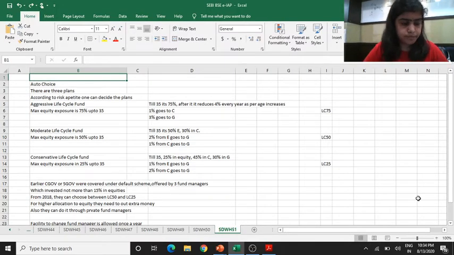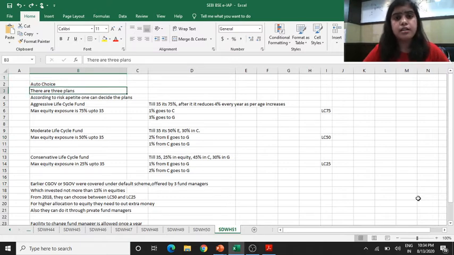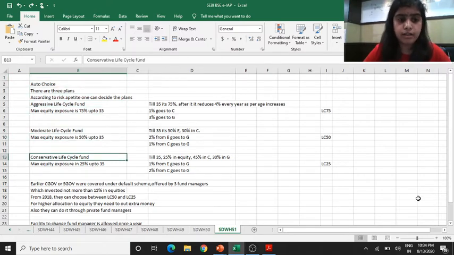In auto choice there are three plans. One is aggressive, the other is moderate, and the third is conservative. But before selecting any plan, the most important thing an investor should do is understanding the risk appetite or doing the risk profiling. You should contact your advisor, do the risk profiling, and understand how much risk we can take. And if your risk appetite is allowing you to take the aggressive plan or moderate plan or conservative plan, then how it will work, we will try to see.